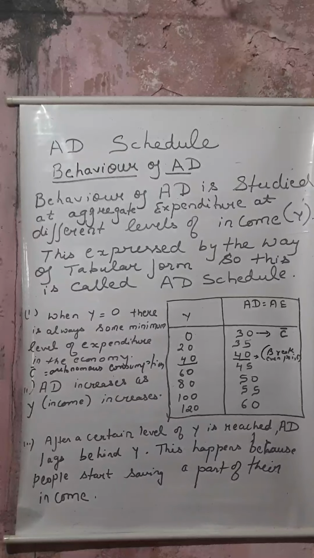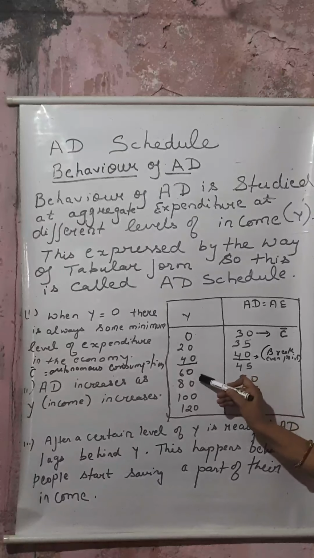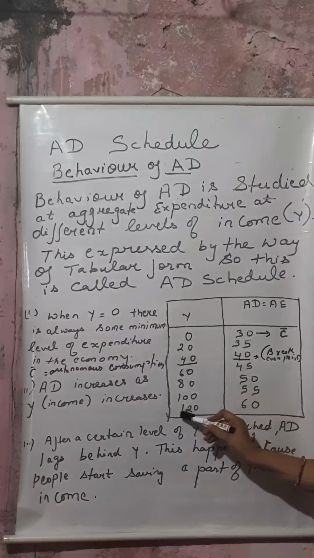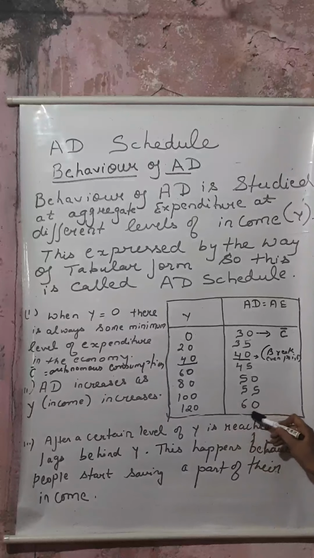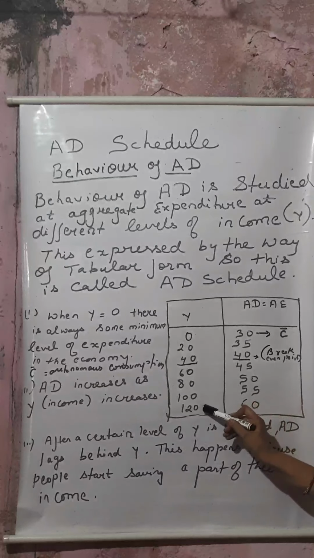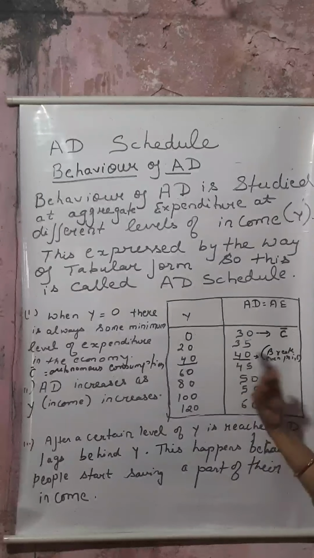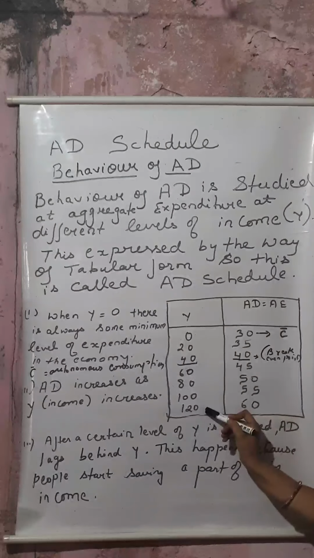But the main fact is that when your income has reached the highest level, your consumption is not at the highest level. It lags behind income. Why? Because when income reaches a high level, people start to save.